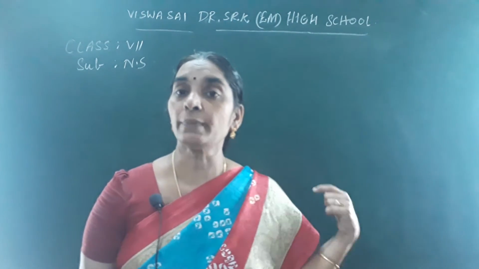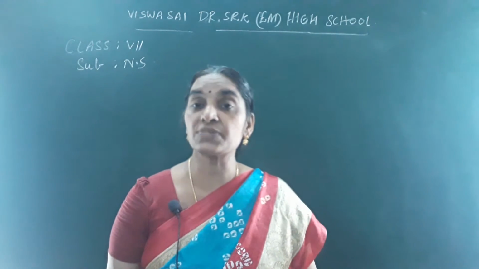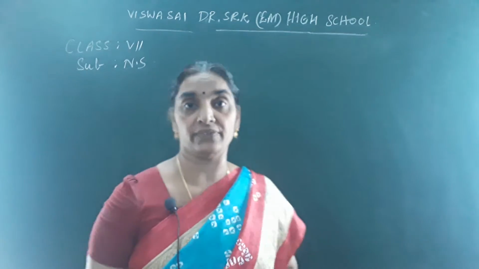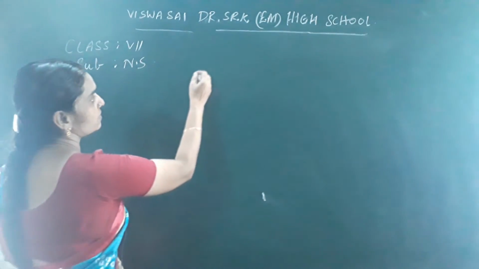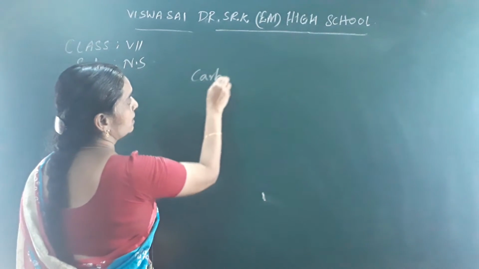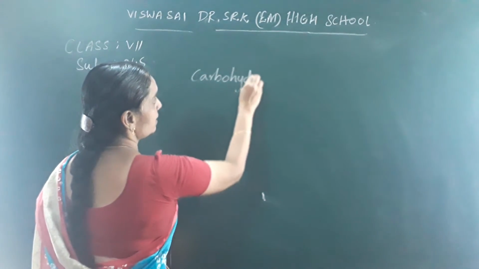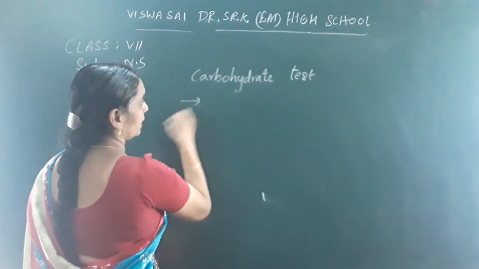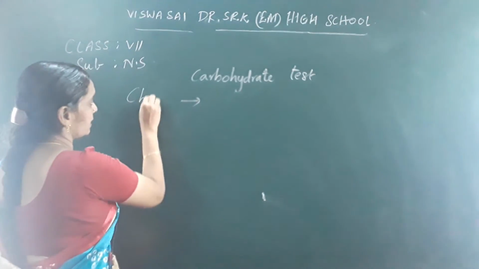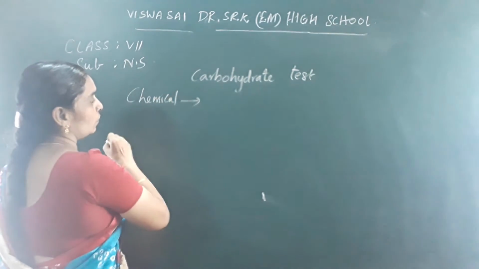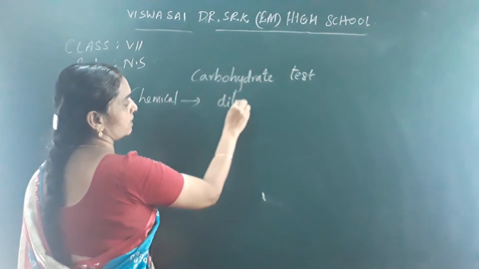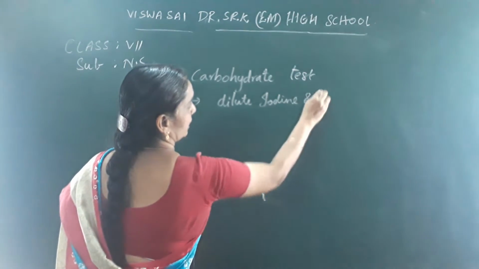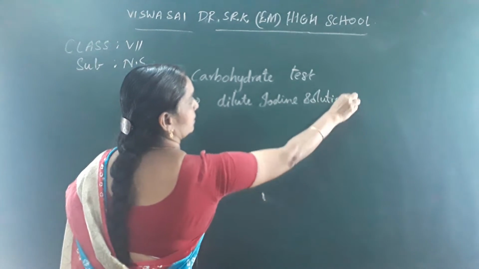Okay, next, coming to the test for the carbohydrates which I told you in the previous class. So the carbohydrate test, what are the chemicals that are taken for the carbohydrate test? They have taken dilute iodine solution, isn't it? What are the chemicals that are required? So only one chemical you are taking to test it. What is it? Dilute iodine solution.